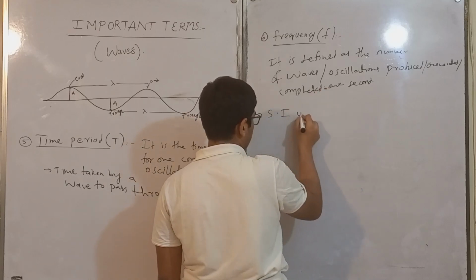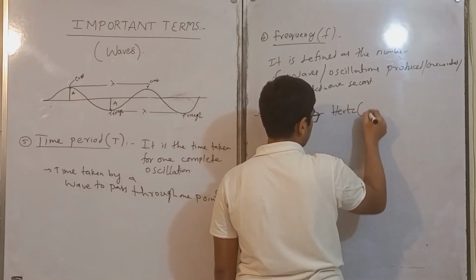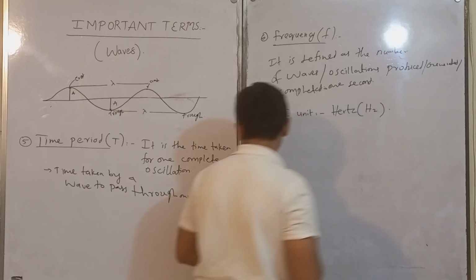Frequency SI unit is hertz, that is capital H and small z.